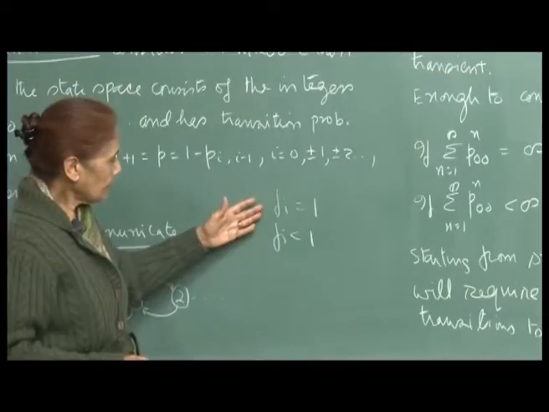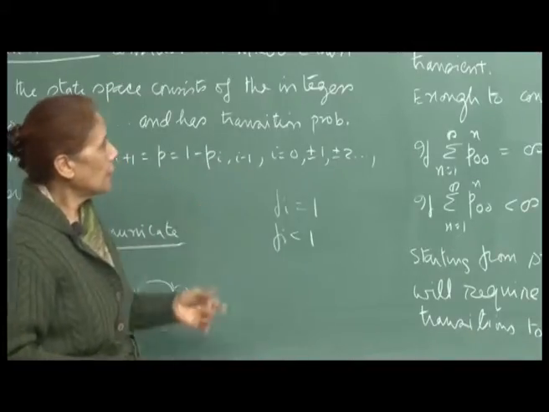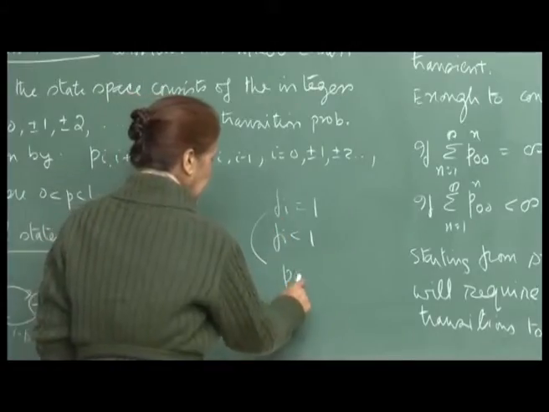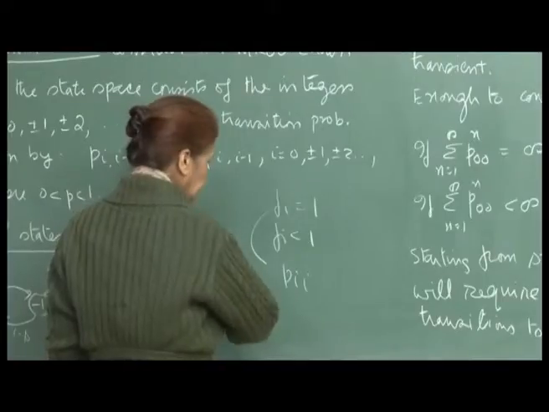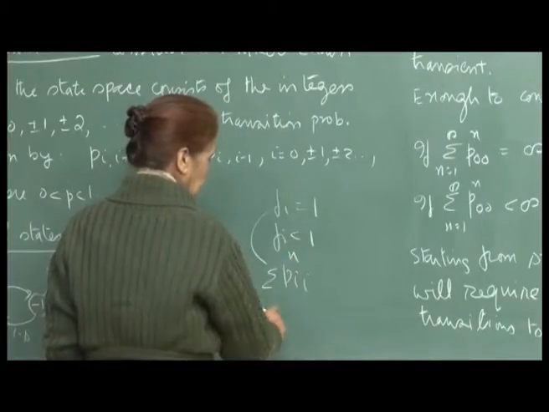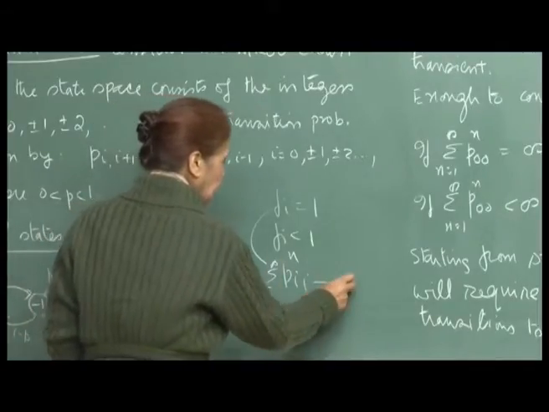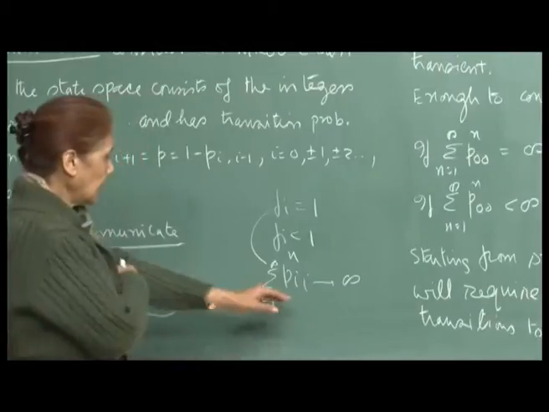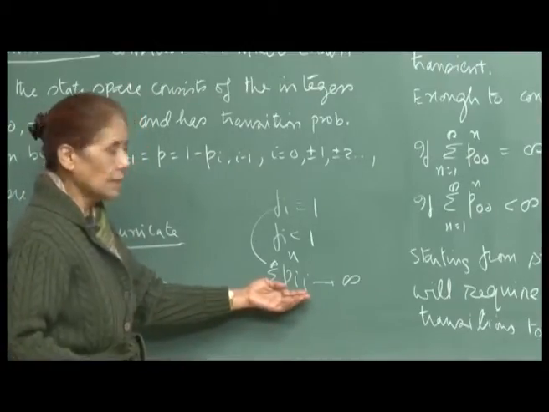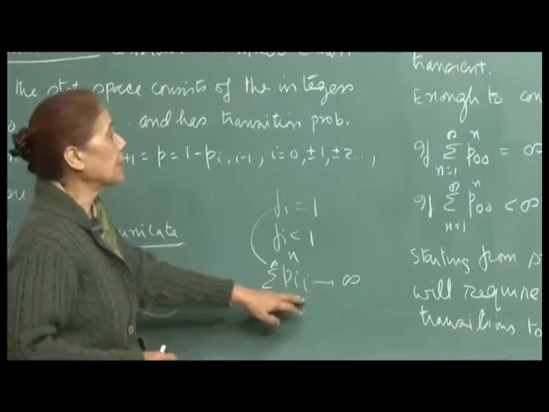Then, using an alternate characterization, we had said that if the summation of p_ii^(n), n varying from 1 to infinity, goes to infinity, then the state i is recurrent, and if this is less than infinity, then the state i is transient. So this was another characterization, and that is what we will use here.